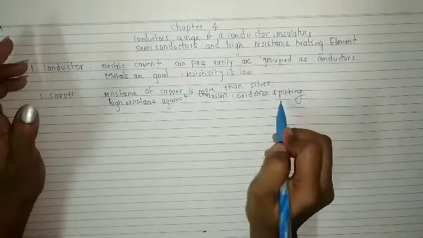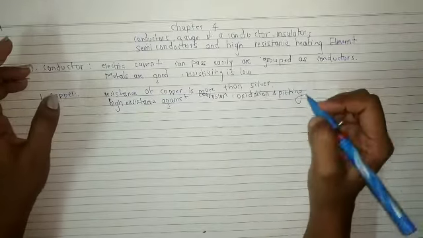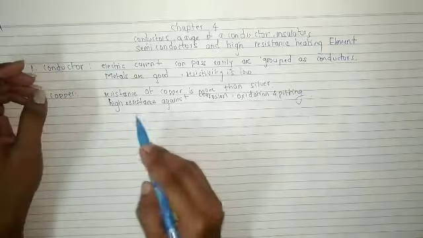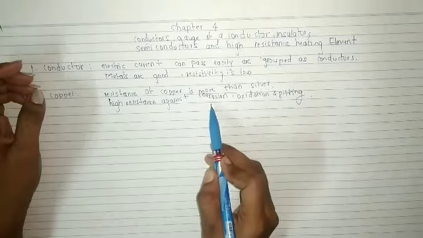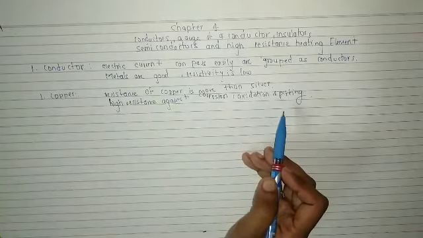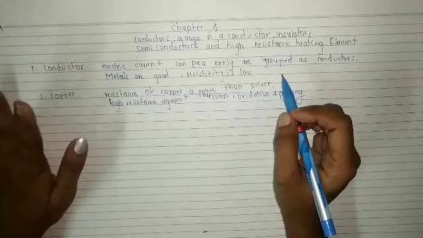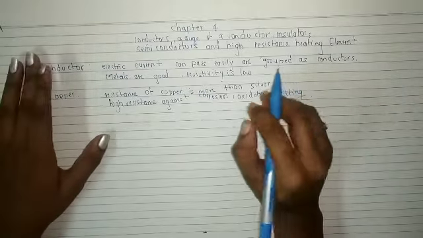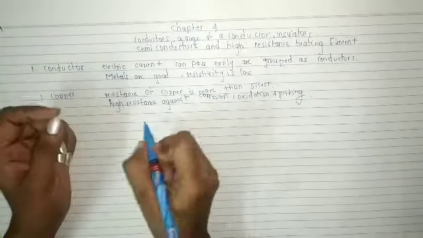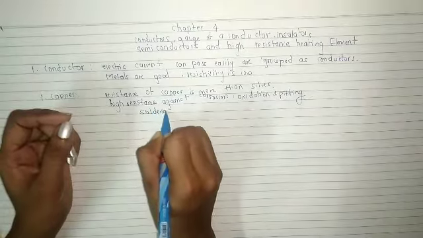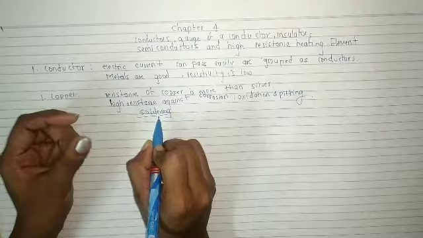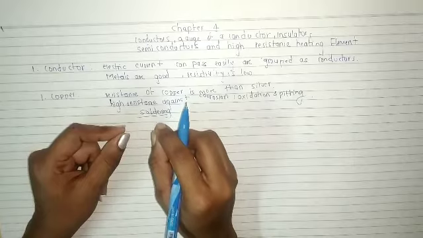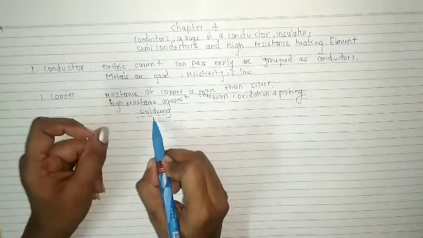Pitting means it produces some small holes on the material or surface, but copper has resistance, so it will not undergo corrosion, oxidation, and pitting. So it can stand in air or in rain, and at high temperature also it can withstand. It can be easily soldered. Soldering means joining two pieces of metal or wire together using a mixture of metals, so it is easily soldered.